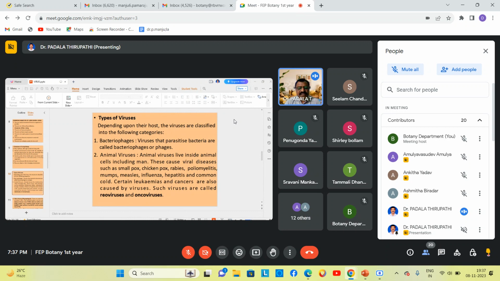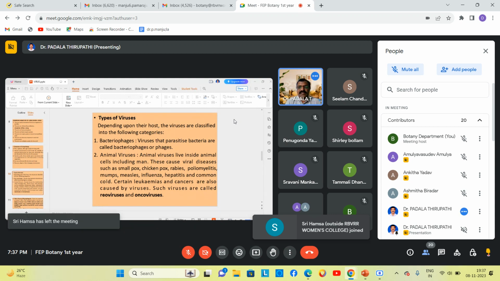The viruses infect liver cells. In hepatitis, a critical organ of our body, the liver, can be affected. Hepatitis and the common cold are some of the diseases in human beings. And certain leukemias and cancers are also caused by viruses.